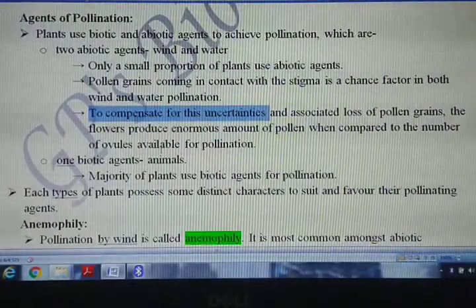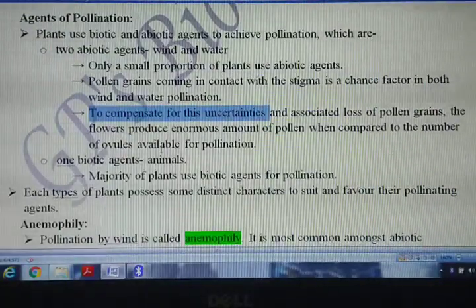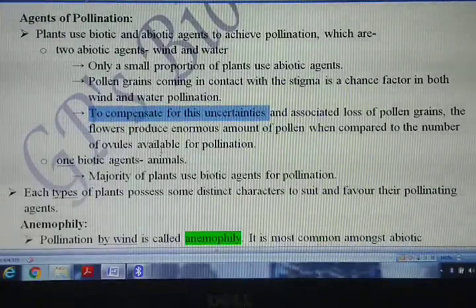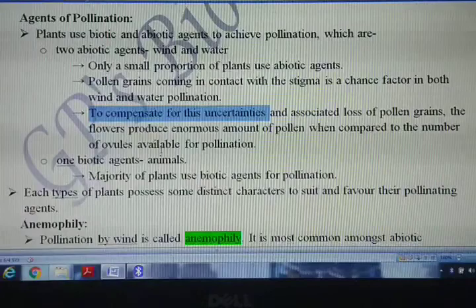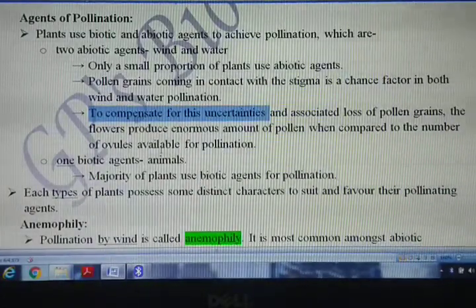Due to that, there will be a lot of wastage, and in order to compensate that loss or wastage of pollen grain, the flowers have to produce large amount of pollen grains.